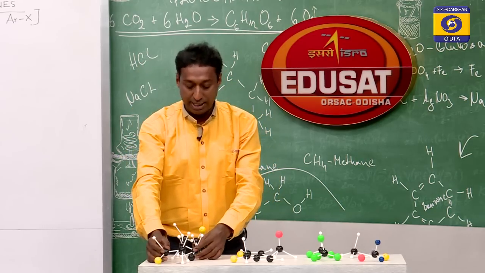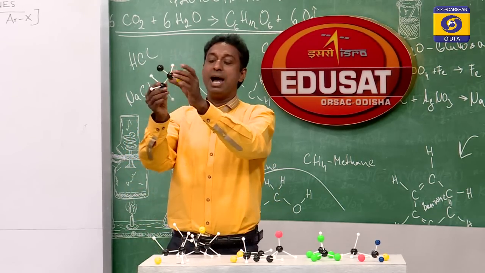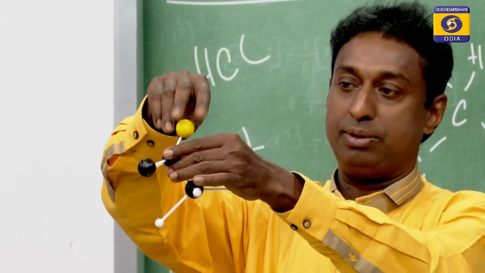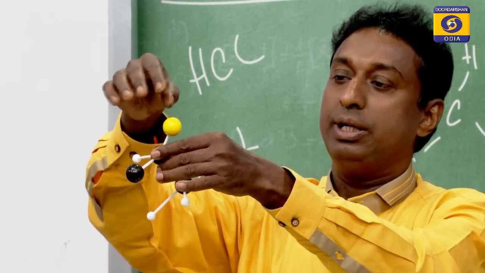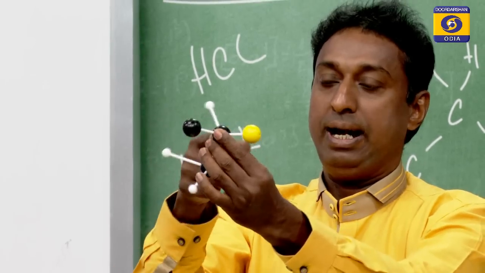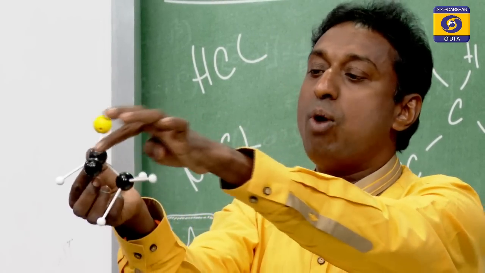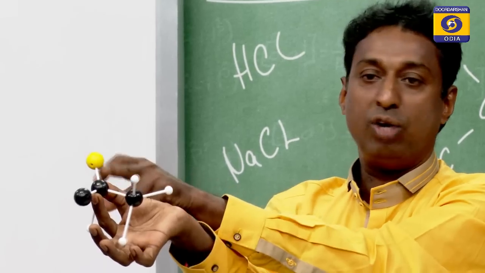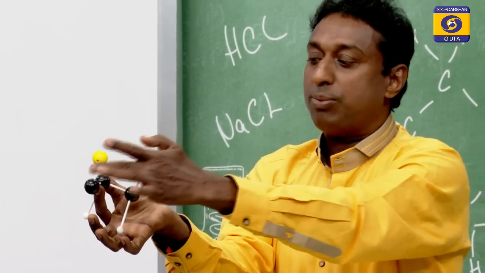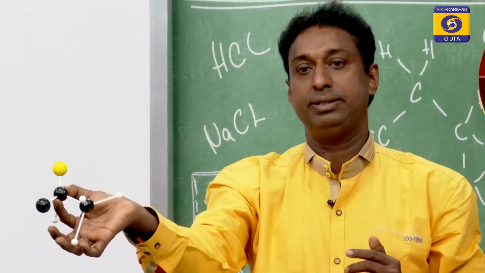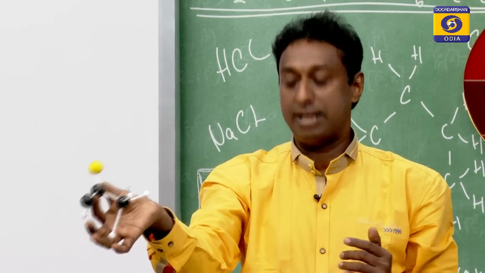The next one you see, this is secondary. Why? The yellow ball is the halogen, and to that carbon you have two more carbons. You see, one yellow ball is the halogen carbon, then to that carbon you have two more carbons. This is called a secondary alkyl halide.